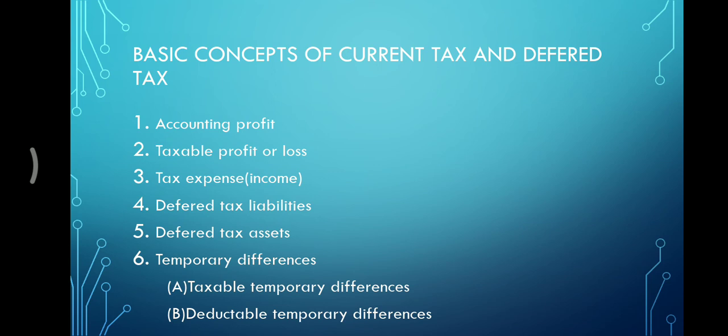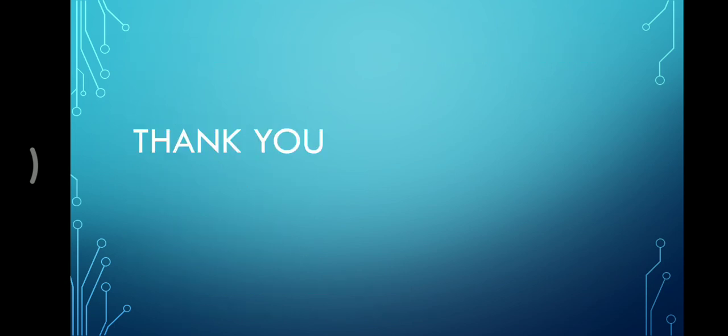One more point is there, it is the tax base. The tax base of an asset or liability is the carrying amount of that asset or liability for tax purposes. So today we discussed the basic concepts of current tax and deferred tax, that is accounting profit, taxable profit or loss, tax expense, deferred tax liabilities, deferred tax asset, temporary differences, taxable temporary differences and deductible temporary differences. Thank you.